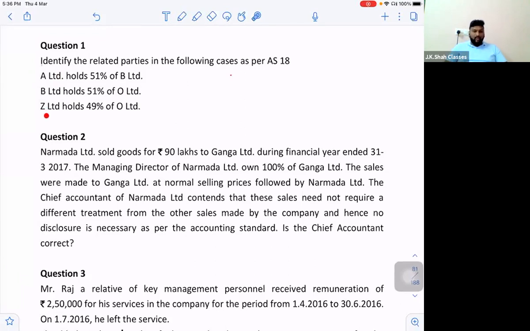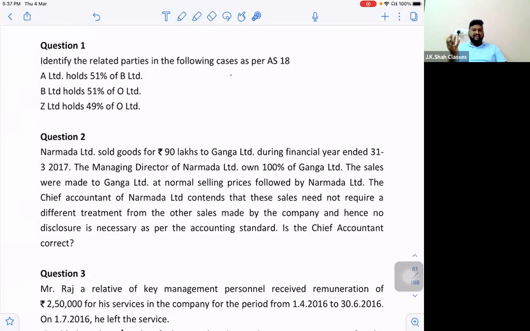Now sir, Z is holding the balance 49% of O Limited. Now, if Z is holding the balance 49% of O Limited, what will be the relation between Z and O now? Is it holding subsidiary or is it associate investing? Sir, it is associate and investing party relation. So Z will say that O is my associate and O will say that Z is my investing party. So technically Z and O are also related. But now can you say that because of O Limited, Z can be made related to A and B? Is that possible? Is indirect relation possible in case of associates?